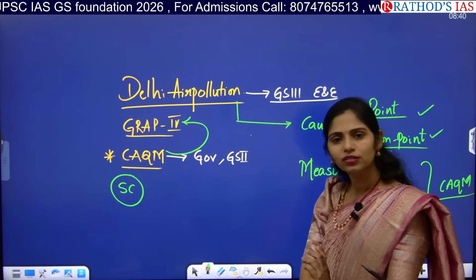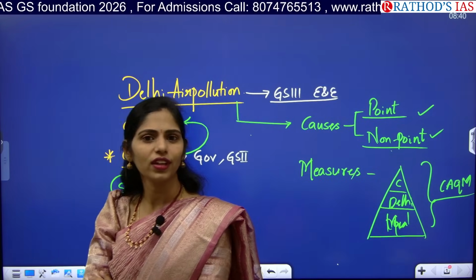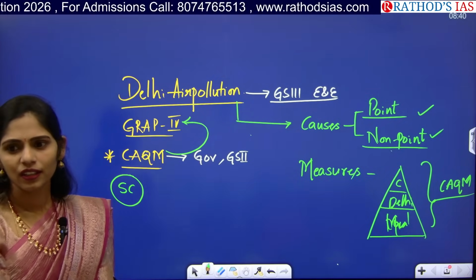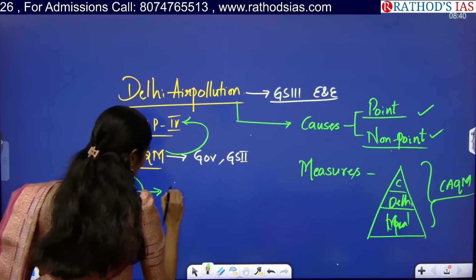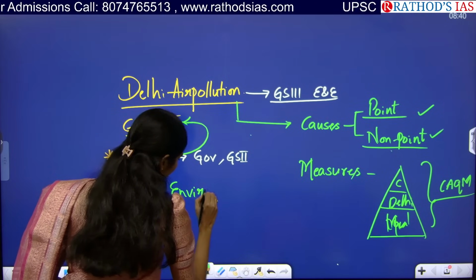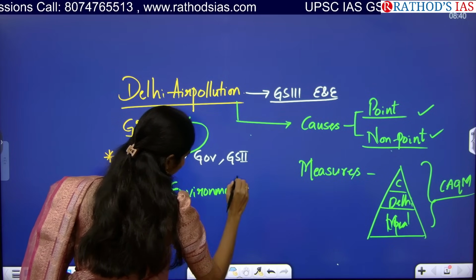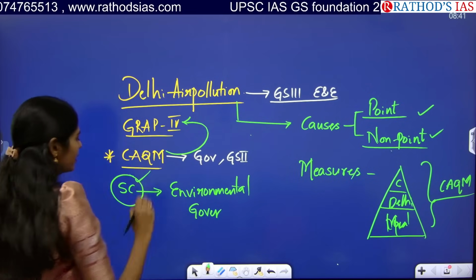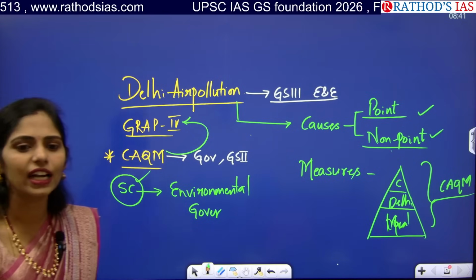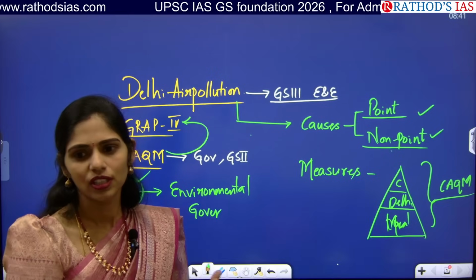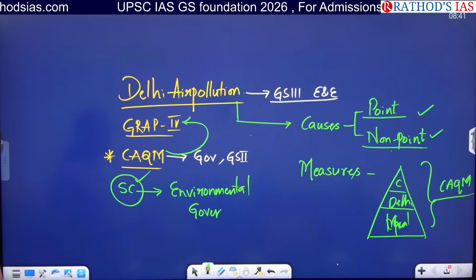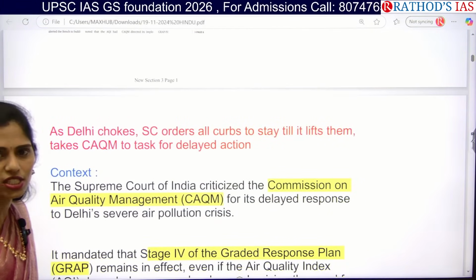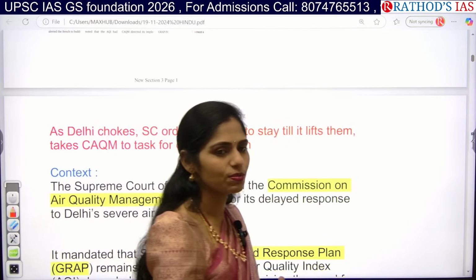Okay, so why is the Supreme Court involved? The Supreme Court wants to ensure environmental governance. A new word: environmental governance. It is taking responsibility of ensuring Article 21, that is the right to healthy or clean air. Now let us see this article in detail, and especially focus on GRAP 4, that is Graded Response Action Plan 4.